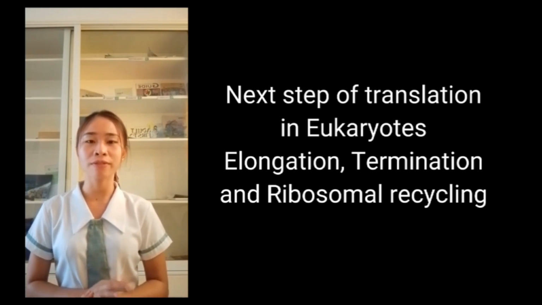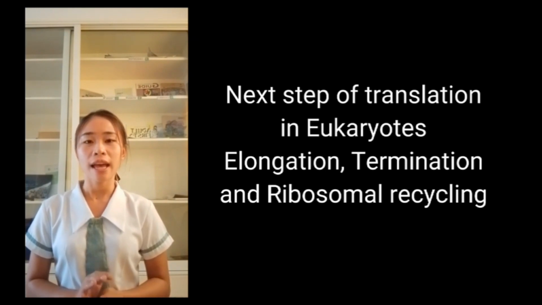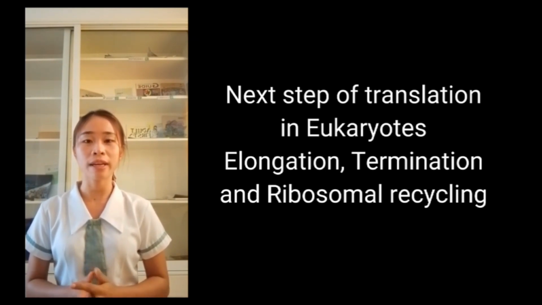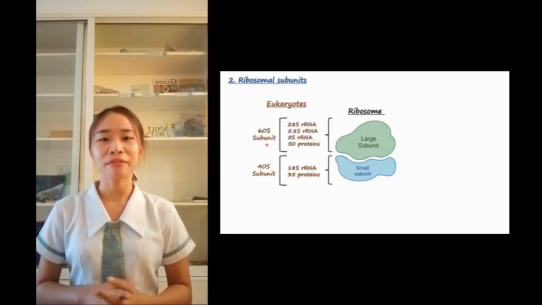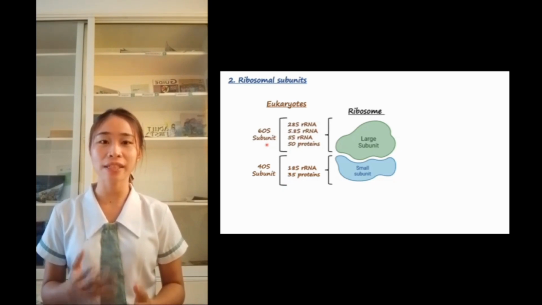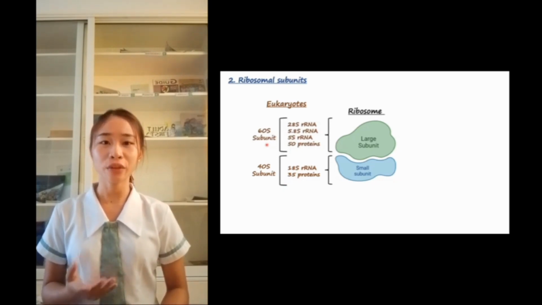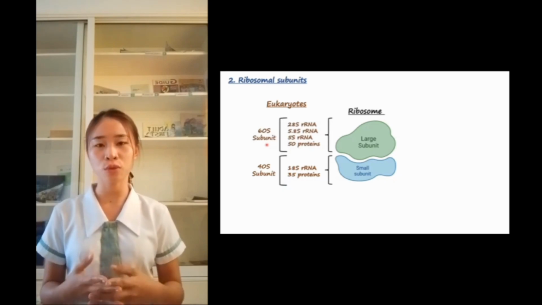As the continuation of our report, I am Ms. Mary Rose Elandang Makabudbud, and I'm going to discuss the next step of translation in eukaryotes, which is the elongation and termination, and also the ribosomal recycling. Let me first emphasize that in eukaryotes, there is the 60S subunit, and in eukaryotes also, there are two elongation factors called elongation factor 1A and elongation factor 2.